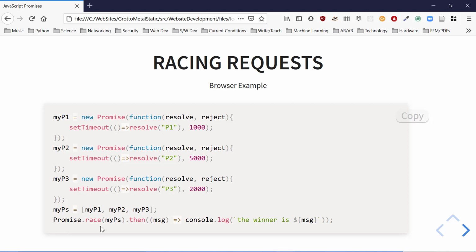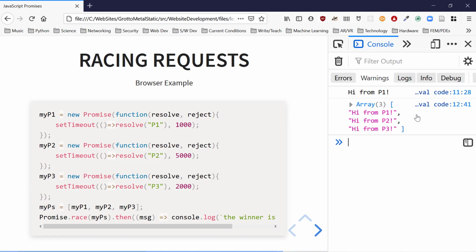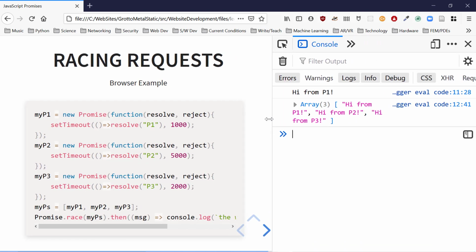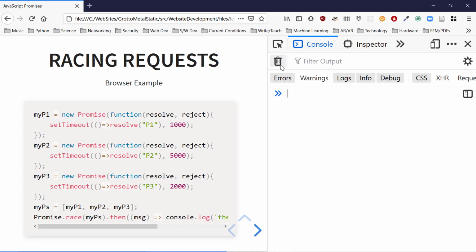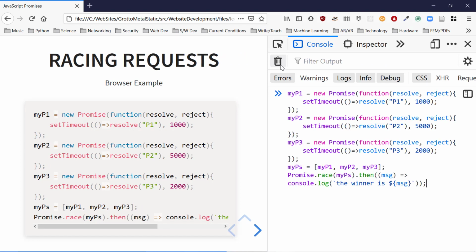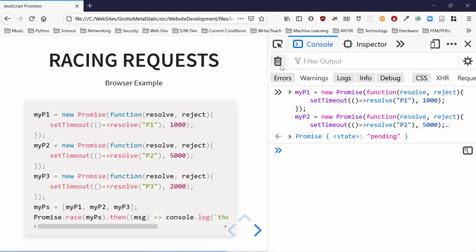Then we say Promise.race. This thing, Promise.race, is a new promise. Its behavior is to resolve as soon as one thing resolves positively. So we then it. Let's copy it and try running it. When would you use this thing? The winner is P1.